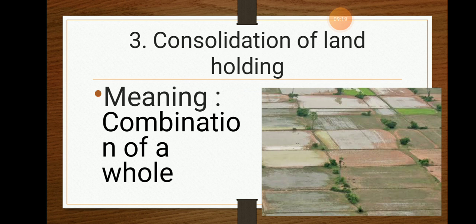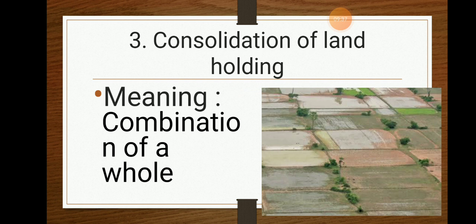Okay, the next thing is combination of land holdings. The problem which we studied earlier was small and scattered holdings. So the reform for small and scattered holdings is the combination, or consolidation, of land holdings. The meaning of consolidation of land holdings is the combination into a whole.